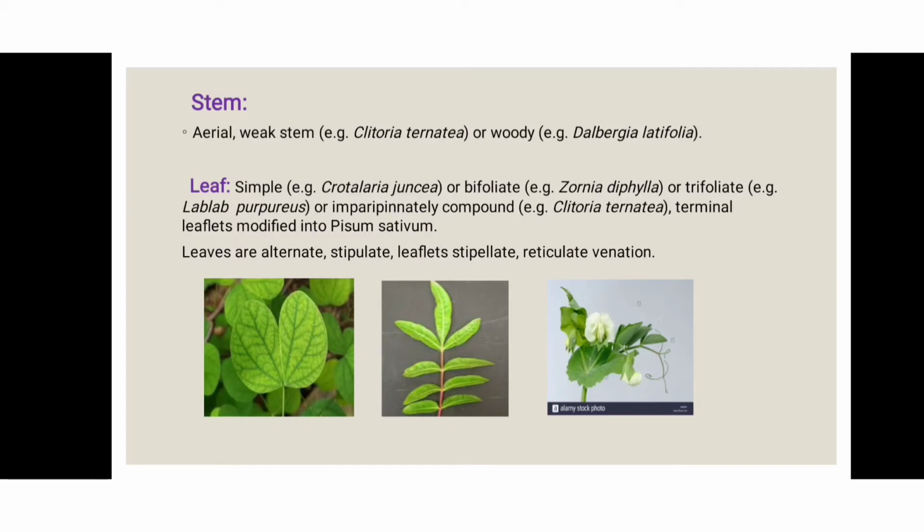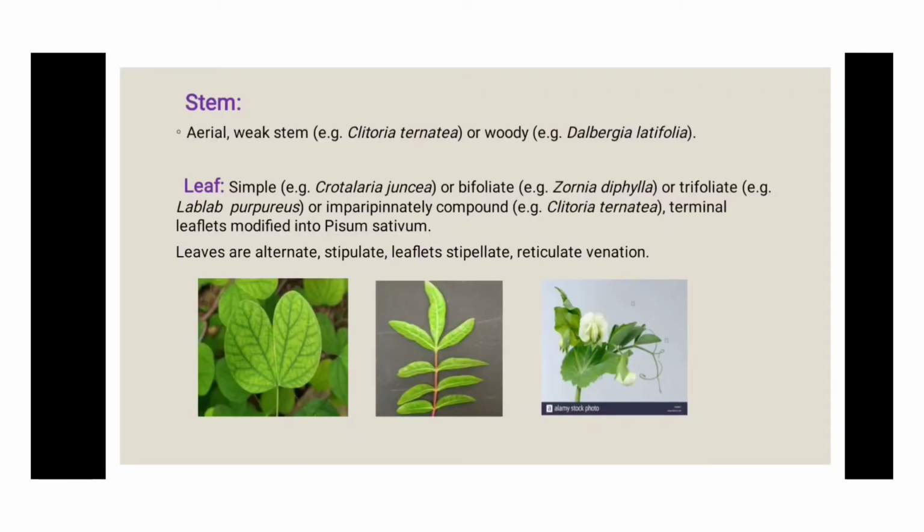You can see this in the first picture. They are the bifoliate leaf. The example is Zornia diphylla. Then the trifoliate leaf, in this the species of Phaseolus. It means it consists of three leaflets and they are also attached to the petiole. And the imparipinnate compound, you can see this in the second picture. Their leaf phyllotaxy is an imparipinnate compound. It means the leaflets are arranged in an odd number and in which the rachis end is a single leaflet.